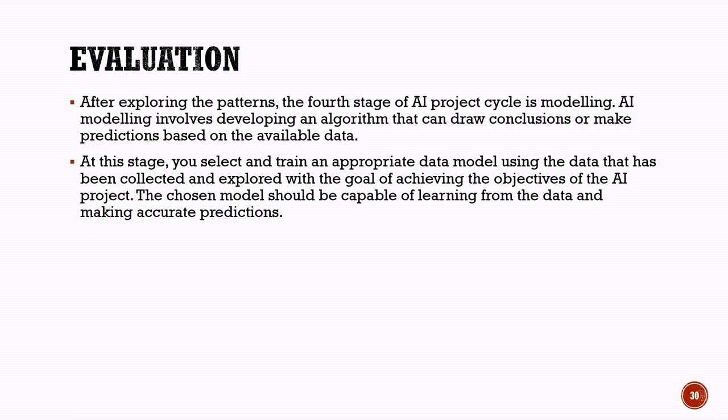For example, in a weather forecasting system, the predicted weather conditions are compared with the actual weather. If the predictions are mostly correct, the model performs well. Similarly, in a restaurant food prediction system, the estimated food demand can be compared with the actual customer demand to measure accuracy. Evaluation is an important stage because it helps ensure that the AI model is reliable, efficient, and ready for practical use.